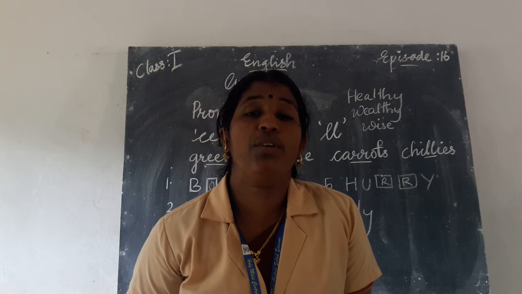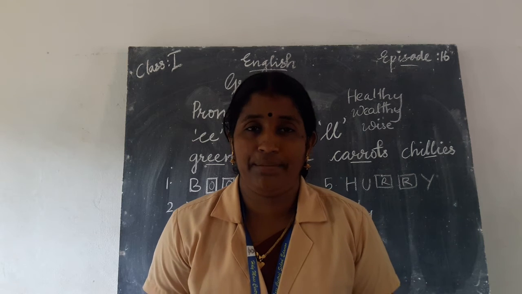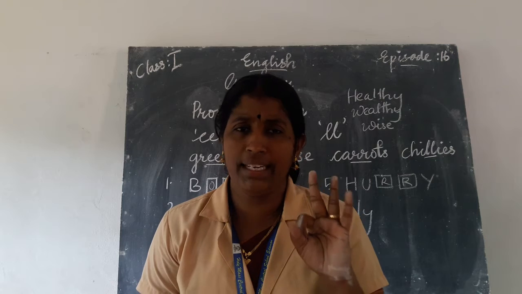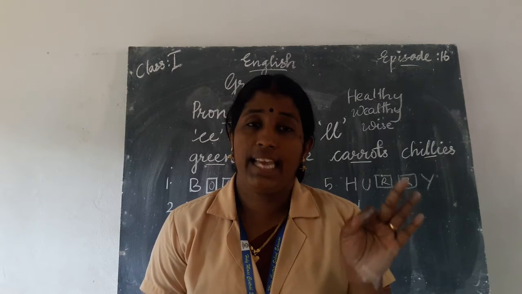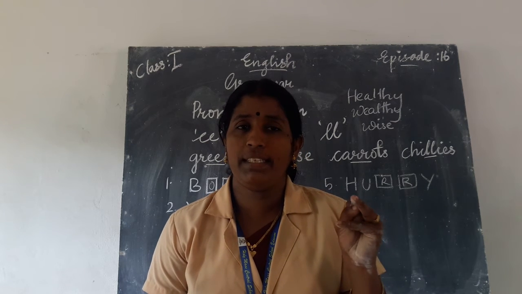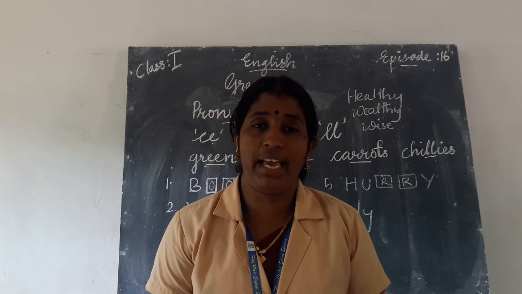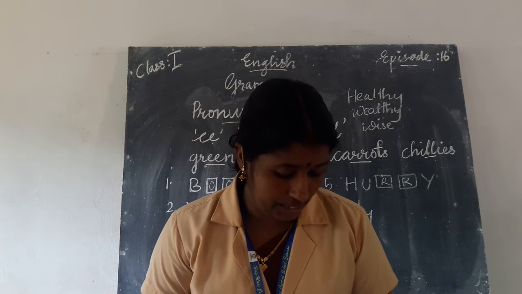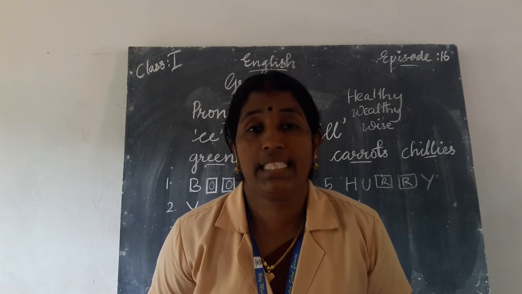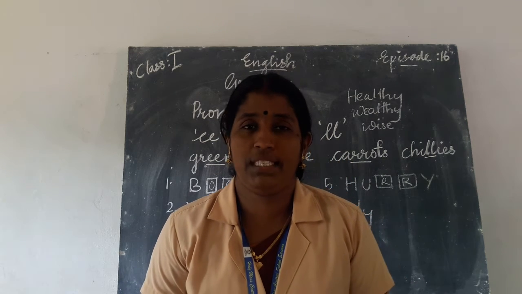Like that, you can draw the picture of 4 activities that you do in a day. Brushing, bathing, having your lunch or meals, any type of meals. Then studying, playing, watching TV, helping your mother. These are dressing up yourself. These are all the activities you do in your life. First you draw a picture of that and you write a sentence about that. Okay, 4 activities. That is your activity from this chapter.